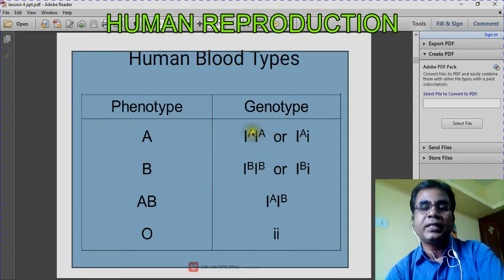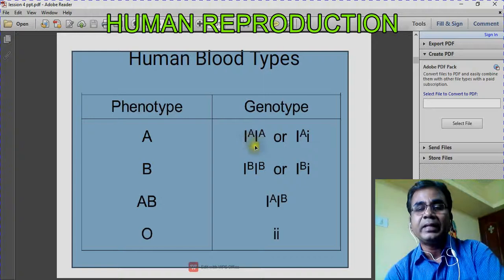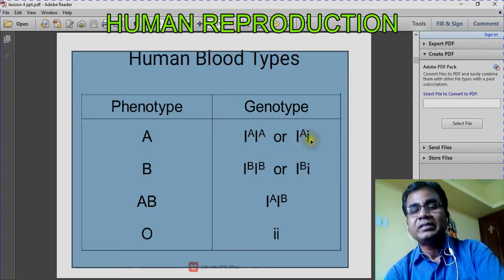If you consider the genotype IA IA, both are dominant alleles, so they are expressed. But if you look at the genotype with IA and small i, the IA is dominant and small i is recessive.